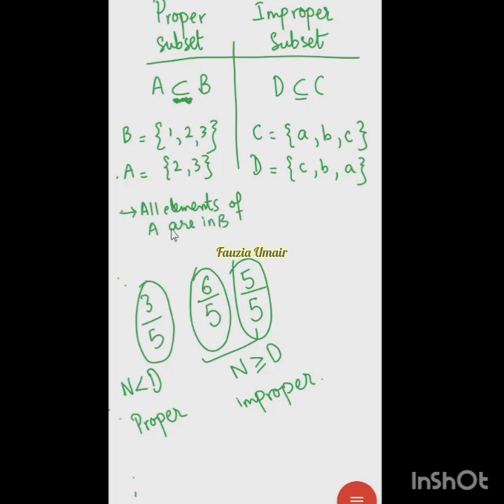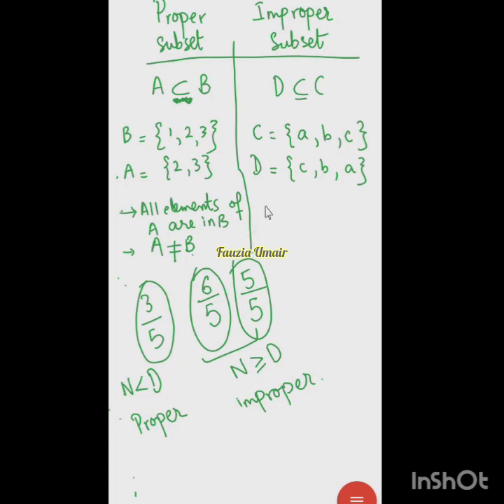और ये condition तो subset होने के लिए भी जरूरी है ना? All elements of A should be in set B. That's why A is a subset of B. Then the second condition is that A should not be equal to B. Right? Set A should always be smaller. It should not be equal to B. So then those sets are called proper subsets.